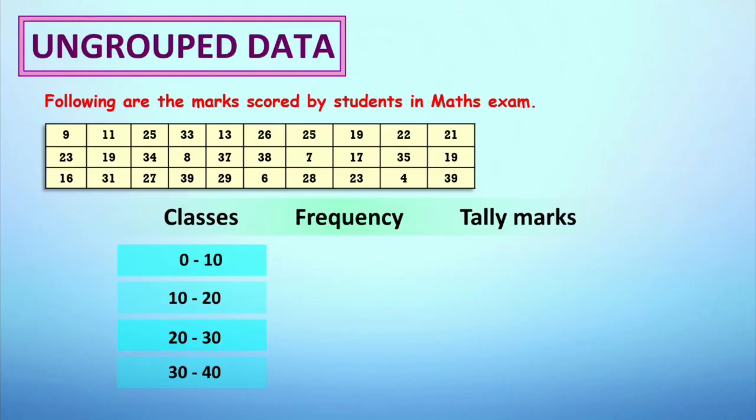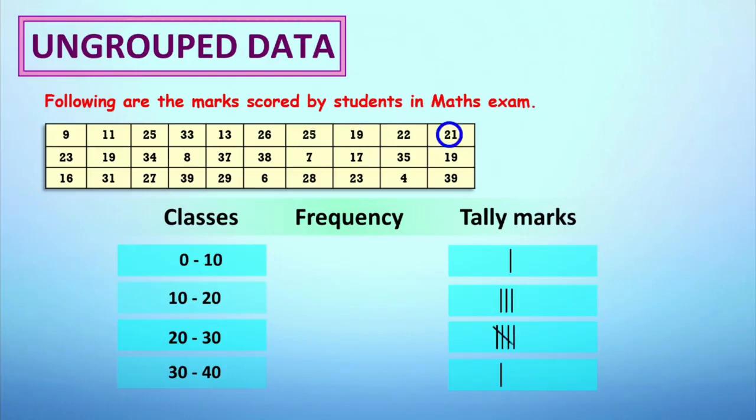So starting with 9, as it is between 0 to 10, we will give one tally mark in the row having 0 to 10. Then comes 11. 11 lies between 10 to 20. We give one tally mark in that row. Subsequently 25, 33, 13, 26, 25, 19, 22,